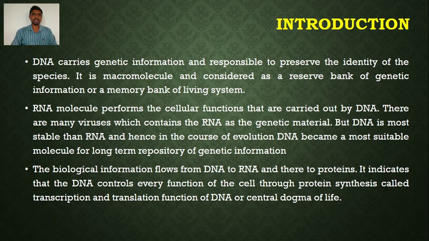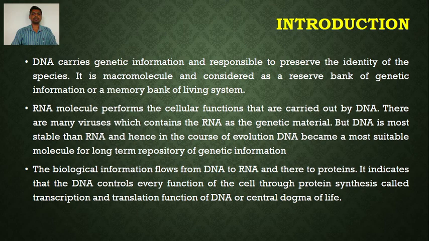RNA, one of the types of nucleic acid, performs the cellular functions that are carried out by DNA. There are many viruses which contain RNA as the genetic material, but DNA is more stable than RNA.